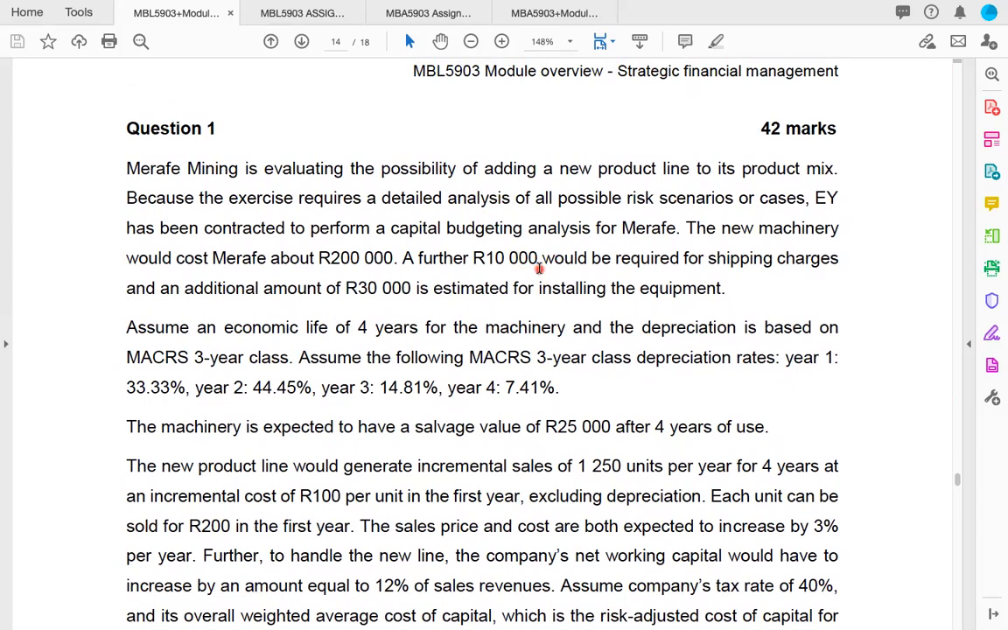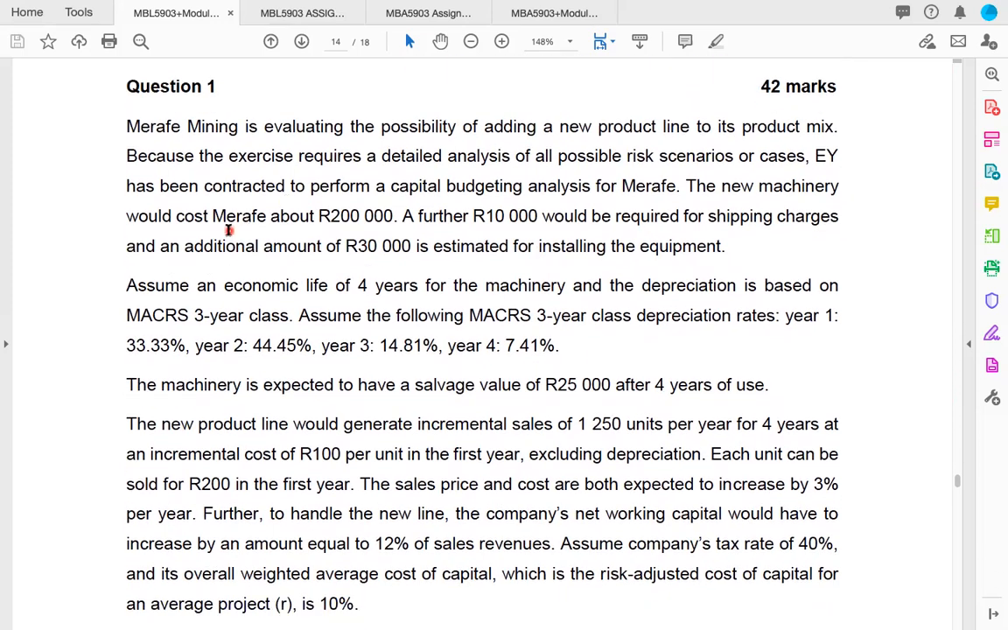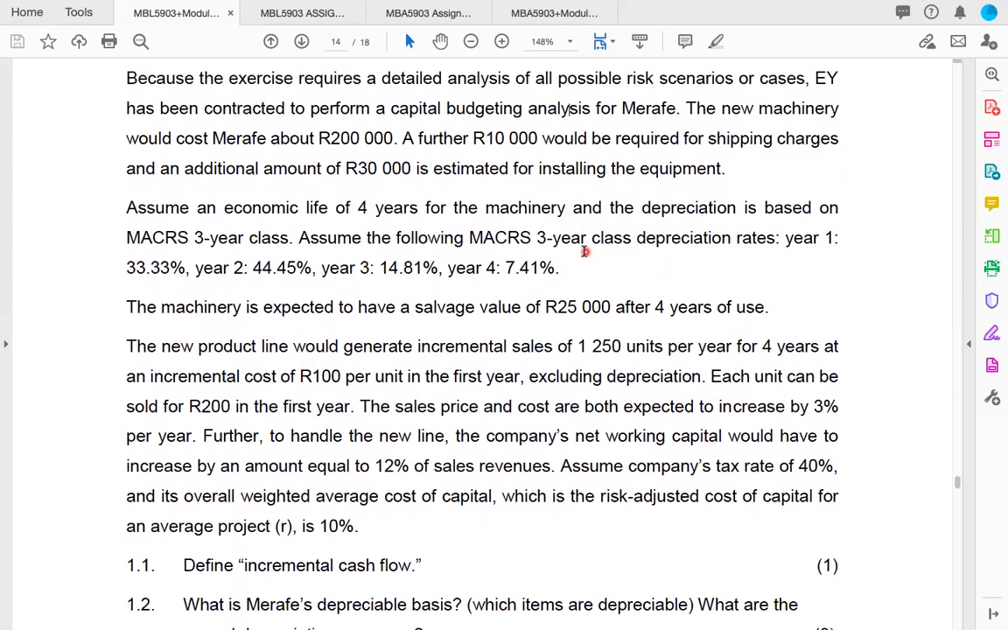Merafe Mining is evaluating the possibility of adding a new product line to its product mix. Because the exercise requires a detailed analysis of all possible risk scenarios or cases, EY has been contracted to perform a capital budgeting analysis for Merafe. The new machine would cost Merafe 200,000 Rand, and a further 10,000 Rand would be required for shipping charges, and an additional amount of 30,000 Rand is estimated for installing the equipment.